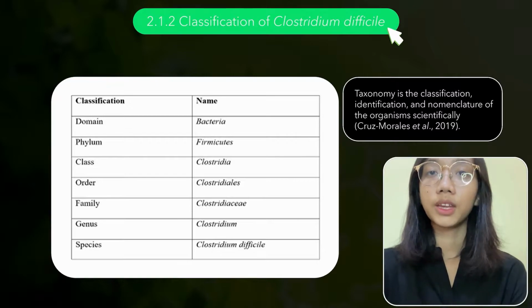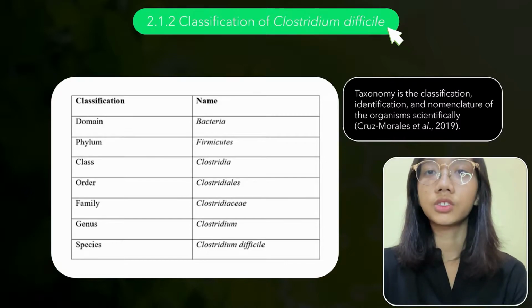The domain is bacteria. Bacteria are single-celled, non-nucleus, and non-membrane bound organelles. The phylum is Firmicutes. Firmicutes are a phylum of bacteria which have round rod-like forms or round cells. The class is Clostridia. Clostridia are a genus of spore-forming, rod-shaped, and gram-positive bacteria.